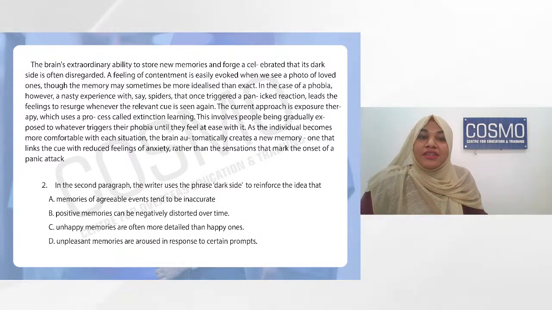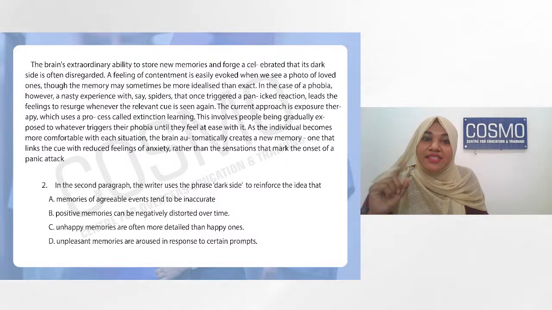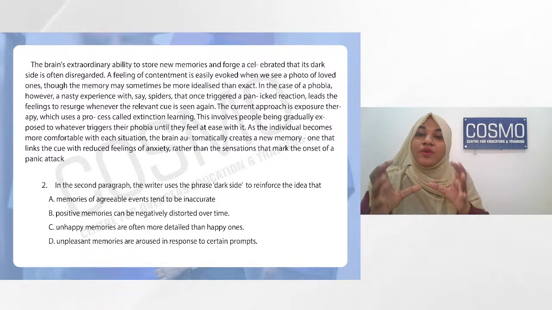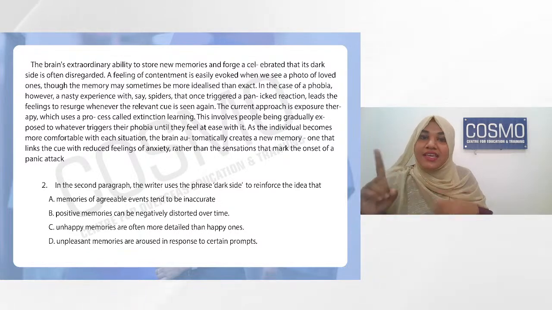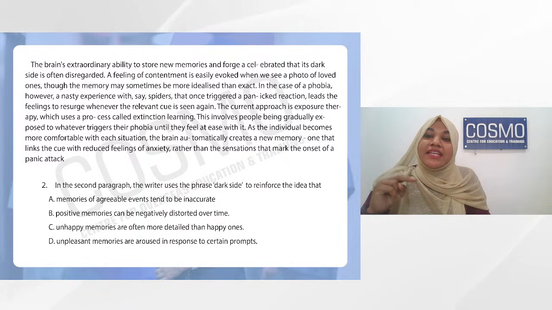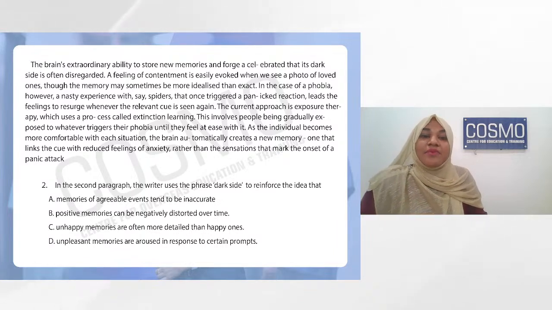Now when you read the question, what are the options? The question was, in the second paragraph, the writer uses the phrase dark side. Why did he use the words dark side? What is the point he wants us to understand from this text? Is it A, memories of agreeable events tend to be inaccurate? Second option, positive memories can be negatively distorted over time. Third option, unhappy memories are often more detailed than happy ones. And fourth option, unpleasant memories are aroused in response to certain prompts.